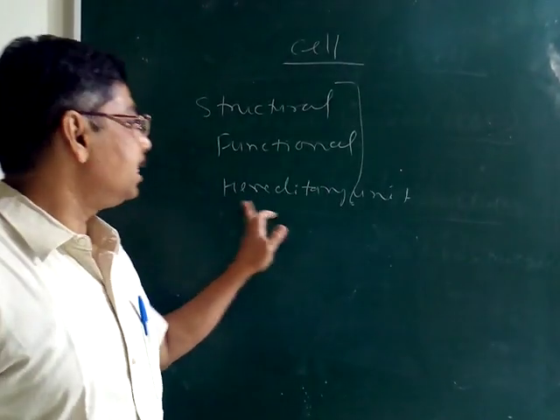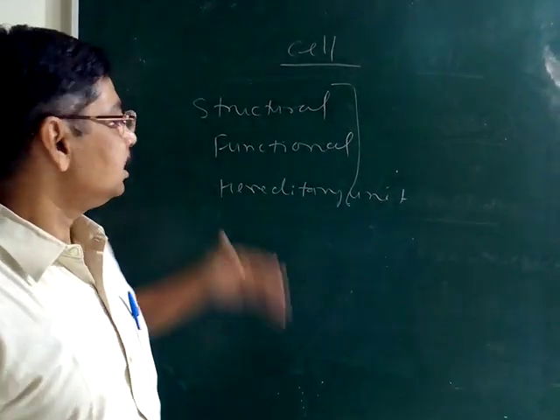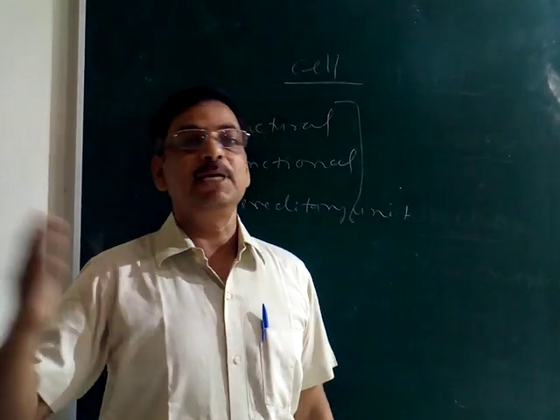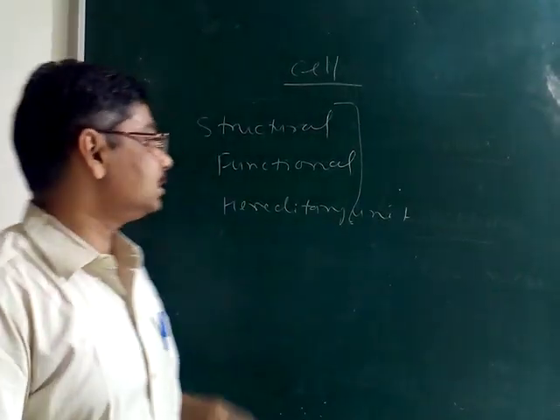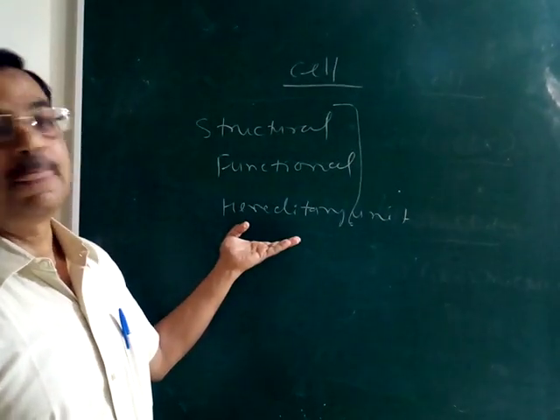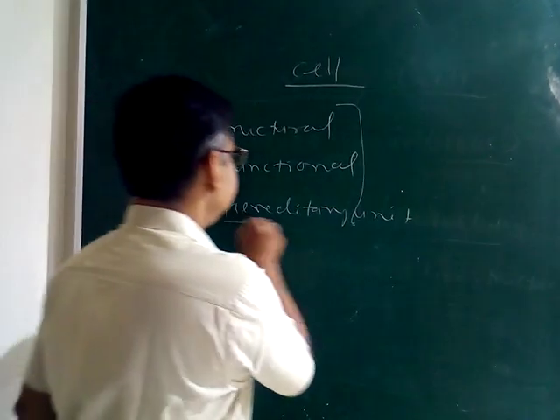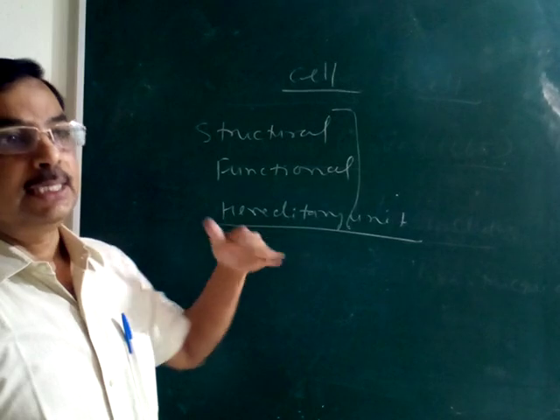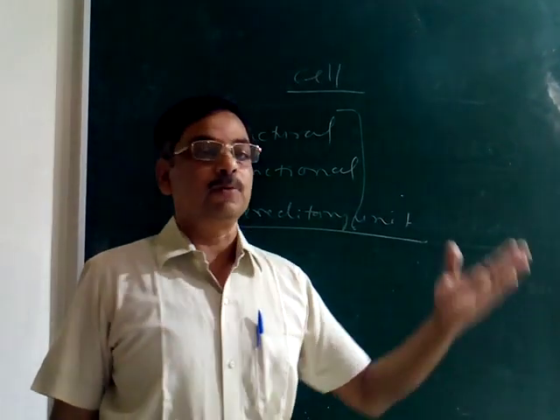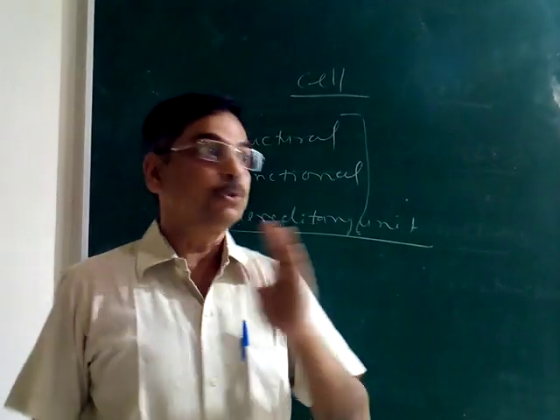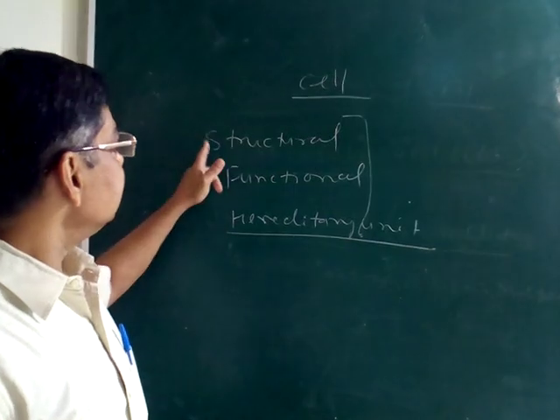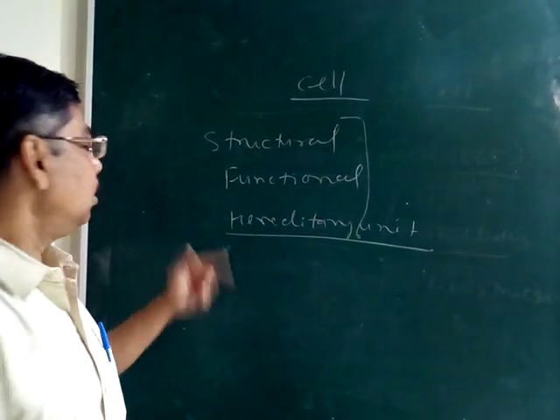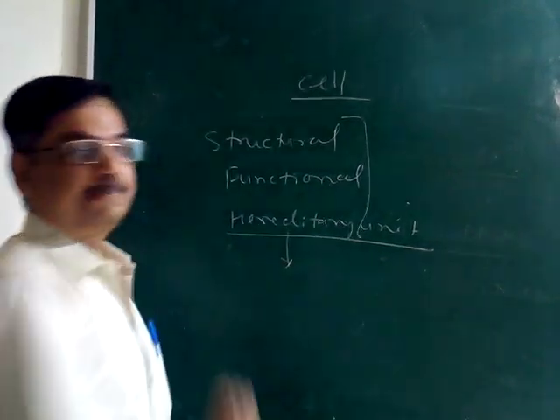Now, third is the hereditary unit. Hereditary unit means the transfer of characters takes place through the cell only, that is, the gametic cells. These gametic cells contain the hereditary material, that is the chromosomes. The chromosomes are the hereditary material of all living organisms, through which characters are transferred from the parents to the offspring. So we can say that the cell is the structural, functional and hereditary unit of all living organisms. Now the question arises, what is heredity?